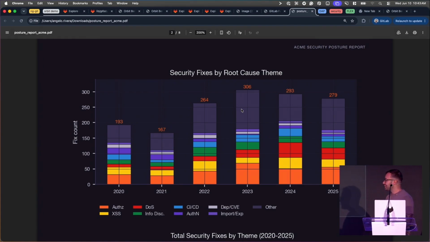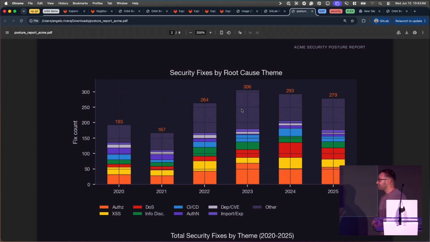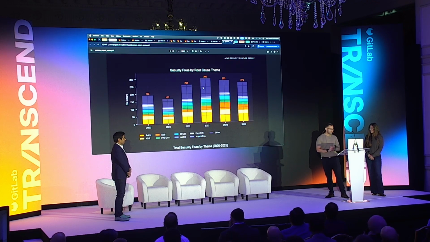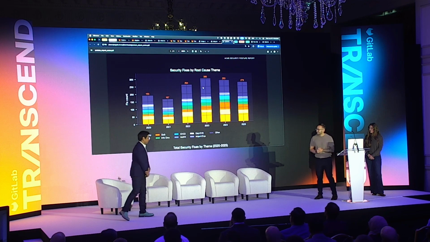And like Manav said, if the nervous system is what lets your body act coherently, then Orbit is that for your entire software organization. And until today, your agents have been definitely flying blind without one. And agents in the GitLab Orbit just work a lot better as a result.